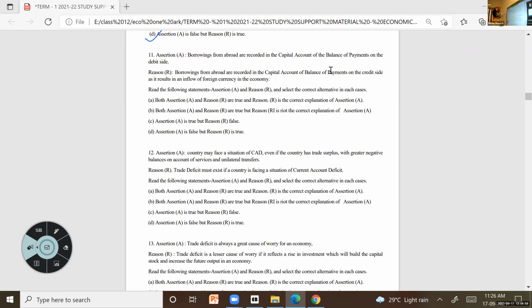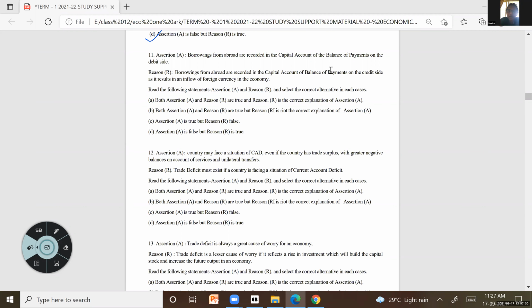It is recorded in the capital account. Which side is it recorded? See whether the reason is correct or not. Sneha, borrowings from abroad, which account, current account or capital account? Capital account, that is correct. Now, which side is it recorded, credit side or debit side?